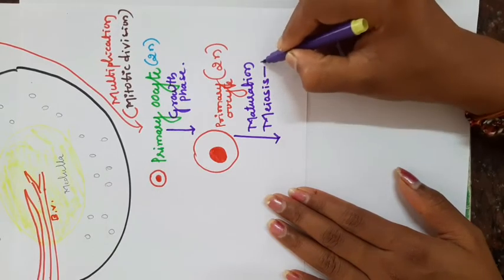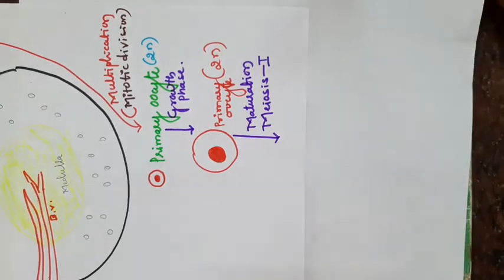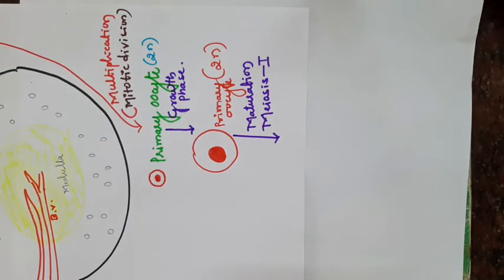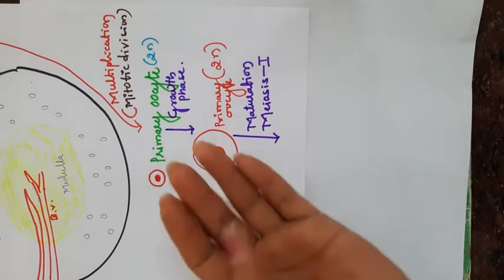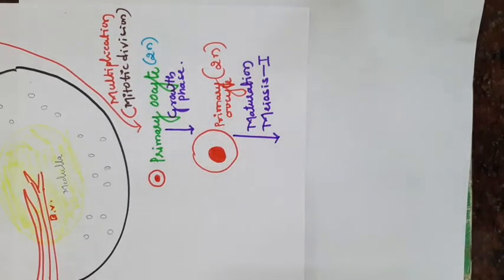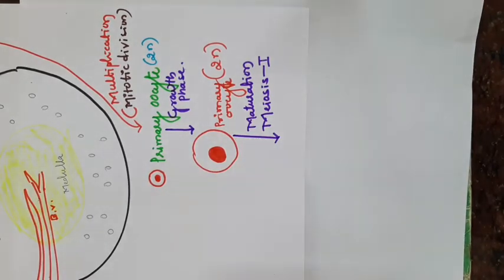Firstly, meiosis 1. You already know the actual process of meiosis. It occurs in 4 steps called prophase, metaphase, anaphase and telophase. In meiosis first, the prophase first has 5 steps: leptotene, zygotene, pachytene, diplotene and diakinesis.